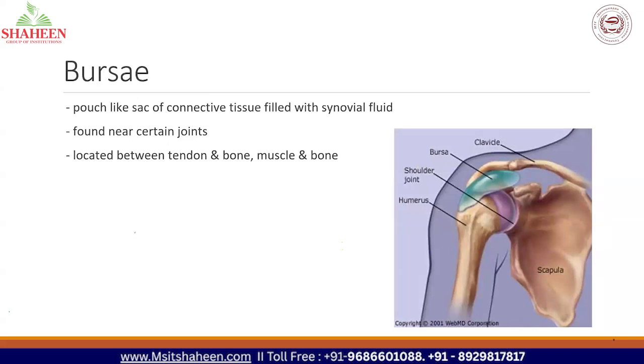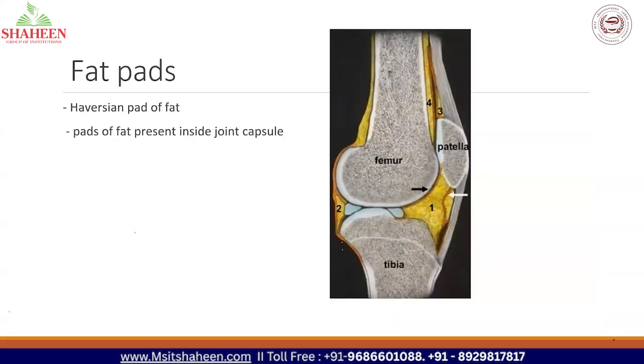Then bursae. A bursa is a sac of connective tissue filled with synovial fluid. It is found near certain joints. Don't think that all joints have bursae; only some complex joints have bursae. Then fat pads. Fat is present around some joints, and that is called the Haversian pad of fat.